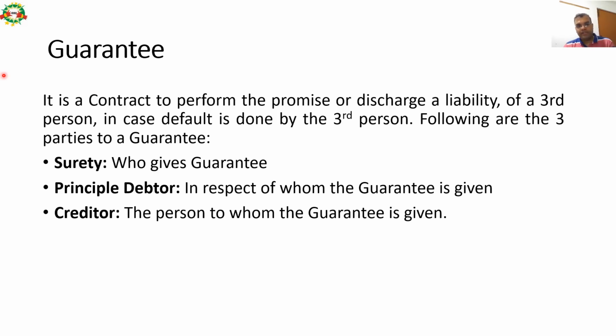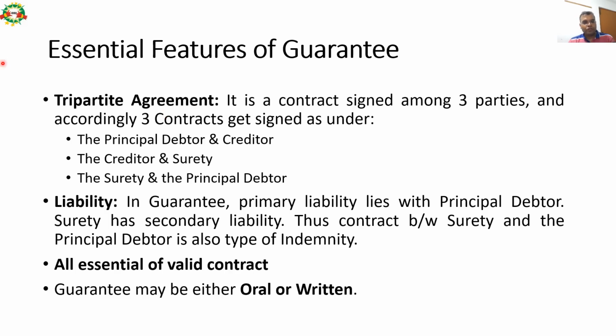Guarantee. It is a contract to perform the promise or discharge the liability of a third person in case default is done by the third person. Following are the three parties to a guarantee: surety, principal debtor, and creditor. Surety is one who gives the guarantee. Principal debtor is one in respect of whom the guarantee is given, and creditor is the person to whom the guarantee is given.